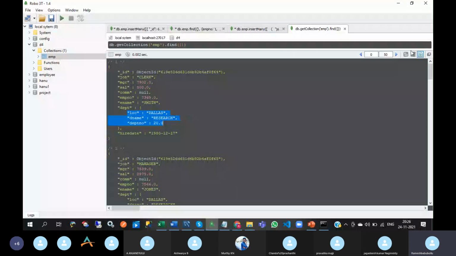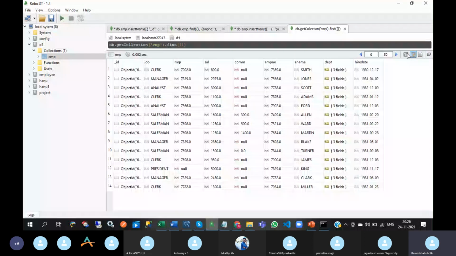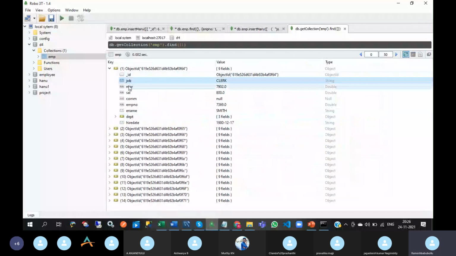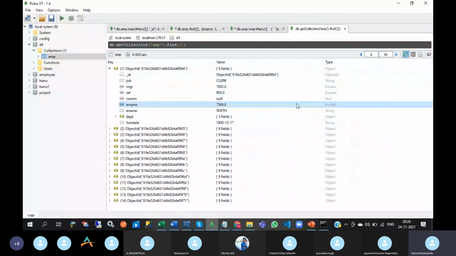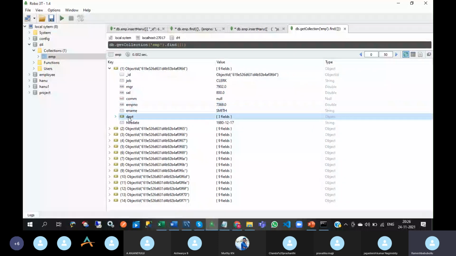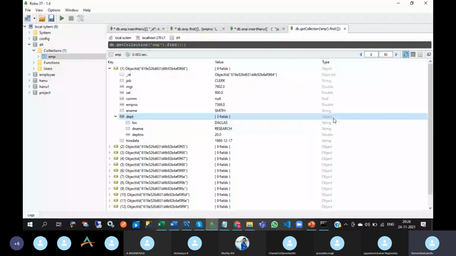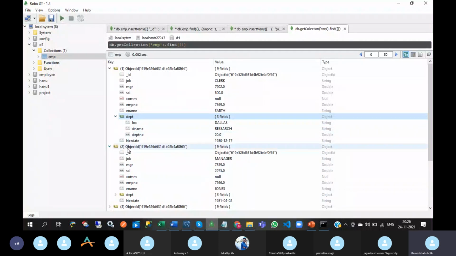See this, data types are assigned. For job, string; manager, double; salary, double; commission, null; employee number, double; ename, string. Coming to department, the data type is object. No need to create the data type, it will be assigned automatically. For hire date, string. So for every document, the same thing will be repeated.